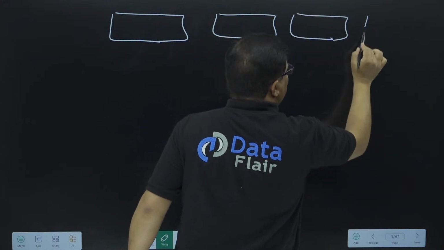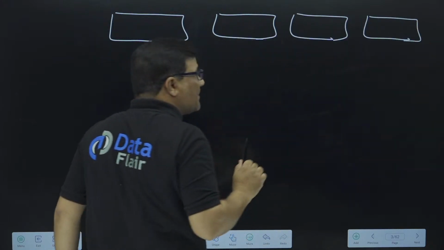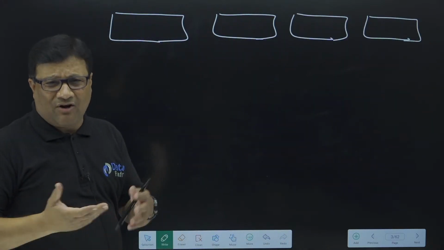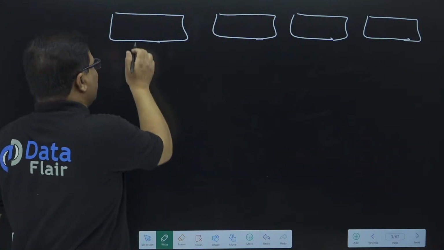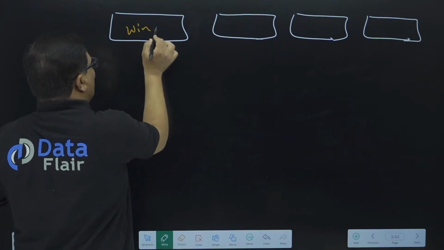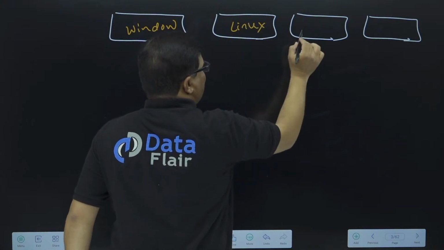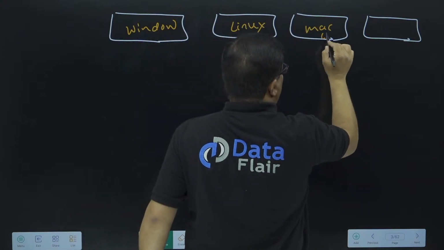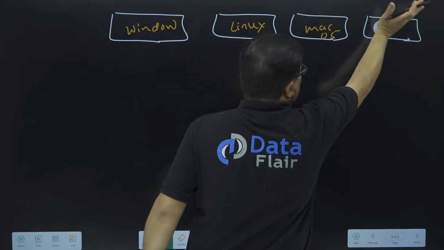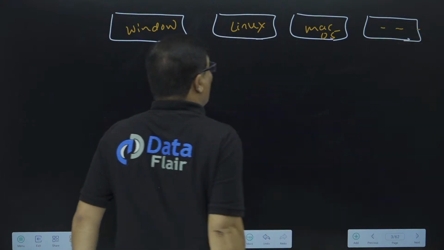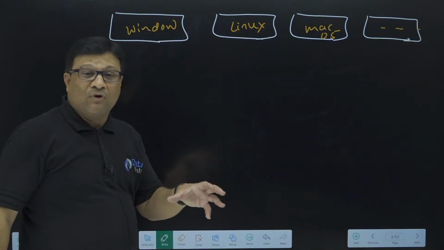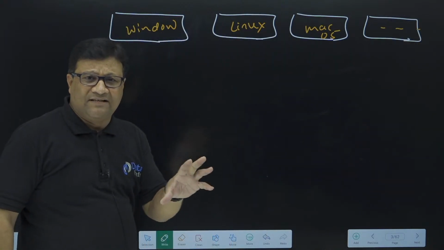See this one. There are multiple operating systems, a lot of operating systems exist. Like we have a Windows operating system. Apart from Windows, we have a Linux operating system, Mac OS, and IBM mainframe. There are a lot of operating systems. So please be focused on the execution of a C and C++ program.